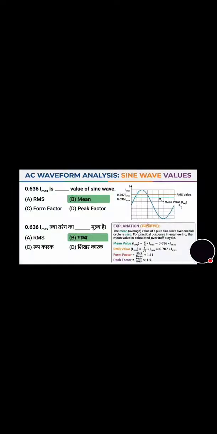0.636 of peak current is a dash dash value of sine wave. Its correct answer is option B, that is mean value. Now move towards the next question that's on the screen.